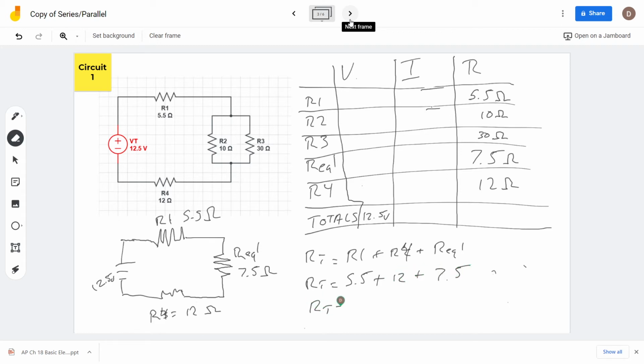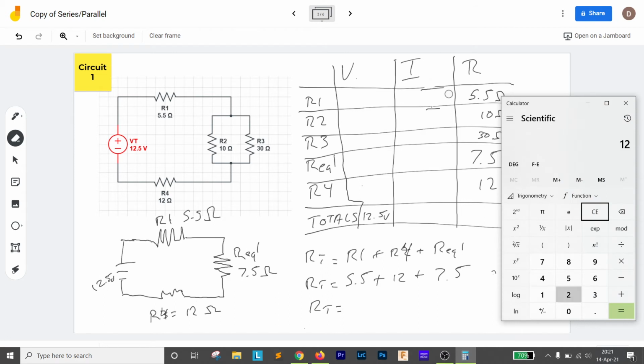And there might be some rounding here. Let's get the calculator up. 12 plus 5.5 plus 7.5 equals 25. I'm always double checking how I did the rounding the first time around, but that is exactly what I got. 25 ohms.